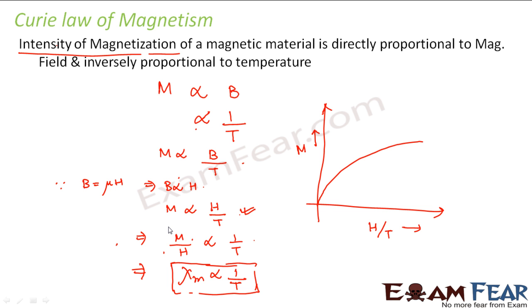Now, what happens with change of temperature in case of diamagnetic substance? Well, when I talk of diamagnetic substance, we saw that there is no temperature dependence at all. So in case of diamagnetic substance, the magnetic susceptibility will not change with temperature, because in the diamagnetic substance, the motion of the atoms does not play any role as such, right? So there will be no effect due to change in temperature to diamagnetism.